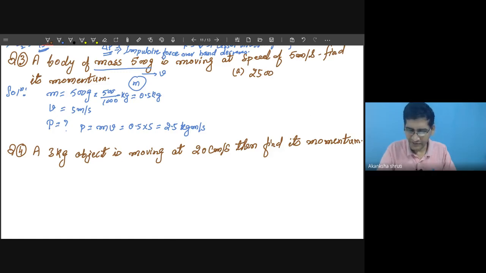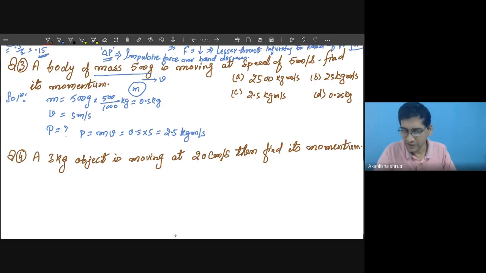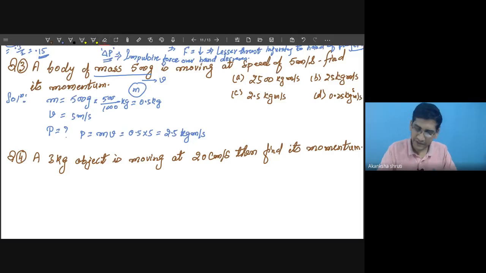It may be only the numerical value, or with kg meter per second, or B 25 kg meter per second, C 2.5 kg meter per second, D none of this, or 0.25 kg meter per second. So this way the options are framed in numerical form to make it an MCQ. Here we are observing the momentum that we have calculated is 2.5. Okay, so the correct option is C.